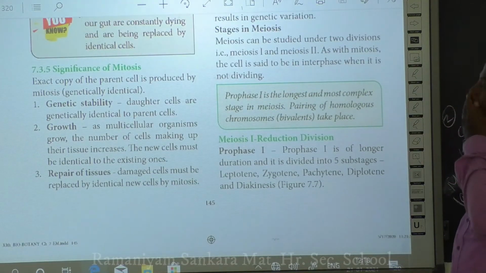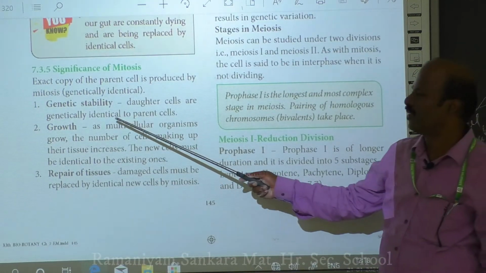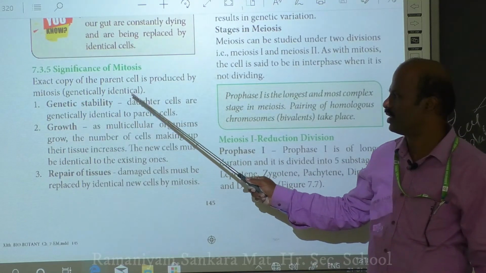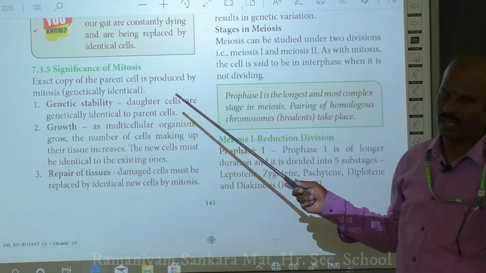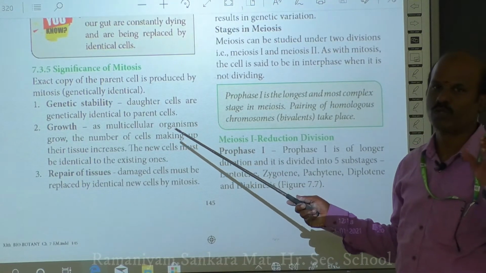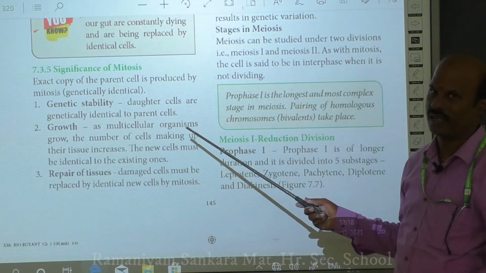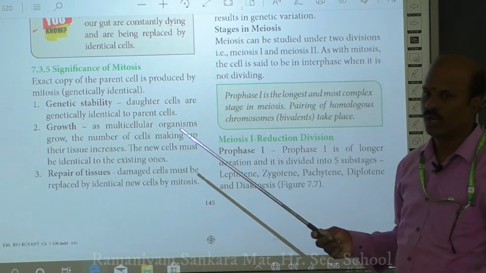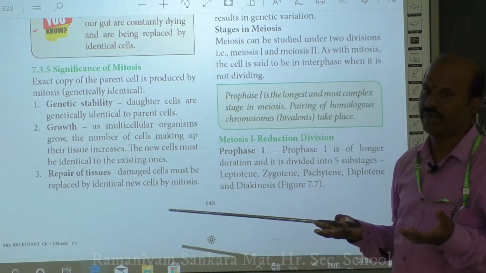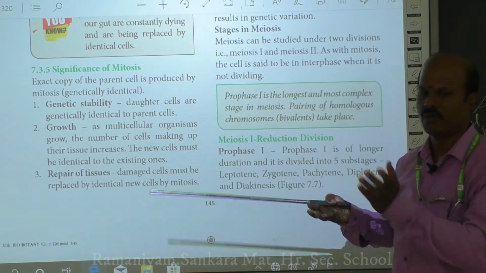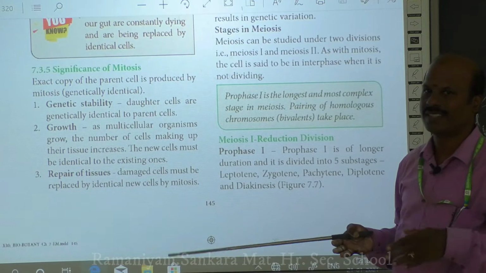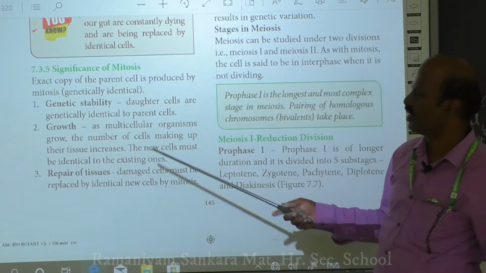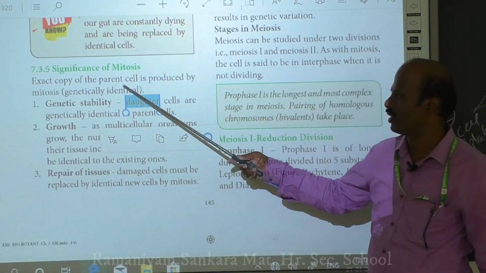So the first significance of mitosis is that it gives genetic stability. What is the meaning of that? Whatever genes or chromosomes are present in the parent are transferred to the daughter cell, so the genetic stability is maintained. Whatever the parent has, the same amount is transferred to the daughter, so the same genome is maintained. We call this genetic stability, and it is usually maintained by means of mitosis.